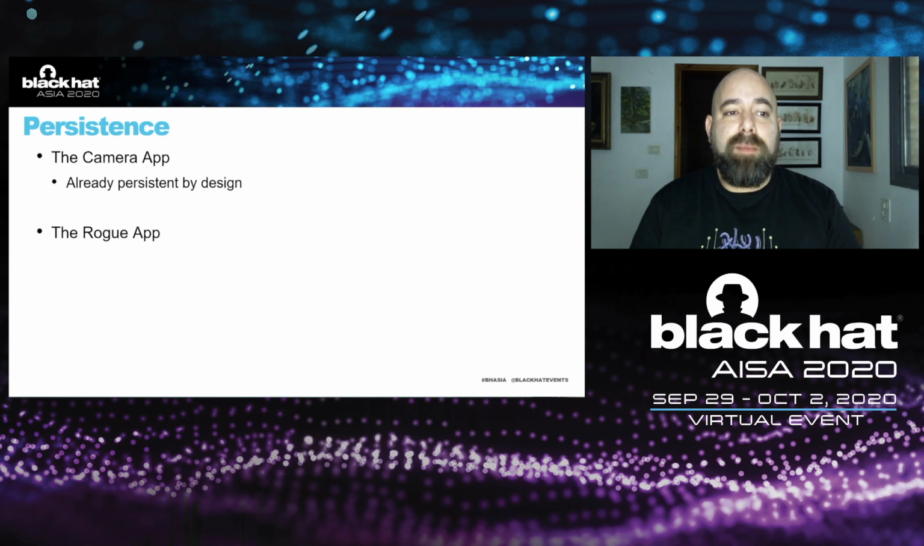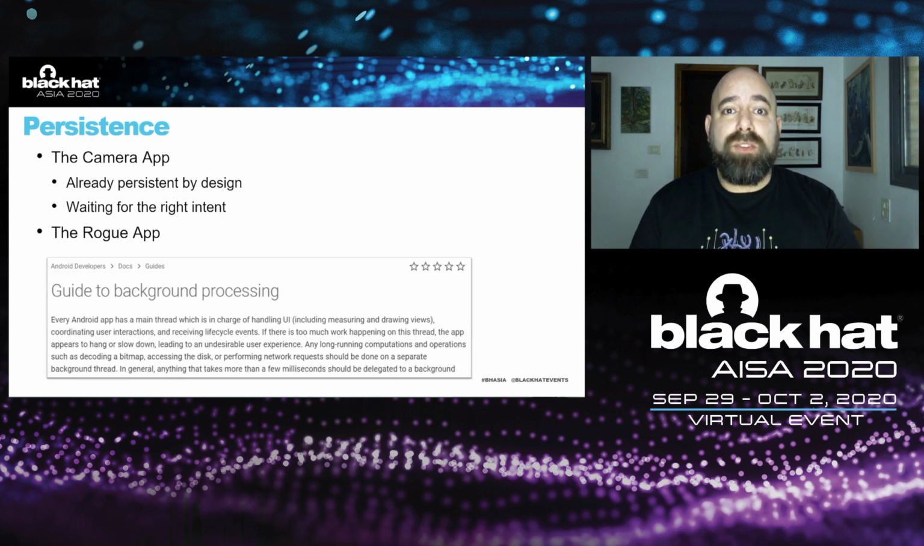And for the camera, it's not a problem. It's already persistent by design, just waiting for the right intent to happen. Our rogue app was not. And to make it one, it didn't really require any hacking, just programming. Android programming allows you to create a background process that will do exactly that, keep your application persistent at all times.